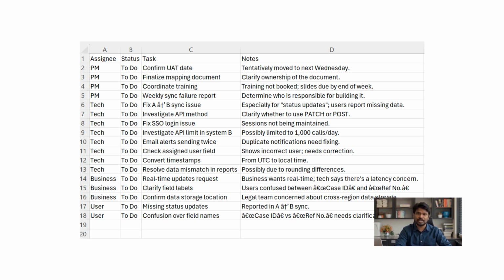Now, let's say I already know some tasks are in progress. I can quickly update the table, and it's ready to share with stakeholders right after the meeting. No extra formatting, no extra effort. See how effective and time-saving this can be? Just by learning a few simple prompts, we can ask ChatGPT to do the heavy lifting, instead of spending hours cleaning up notes and turning them into trackable action items.